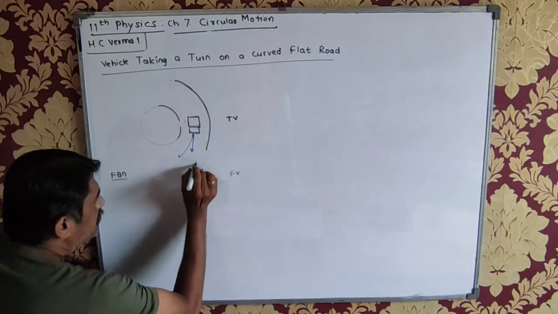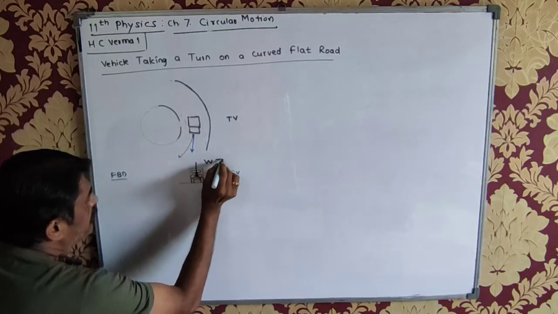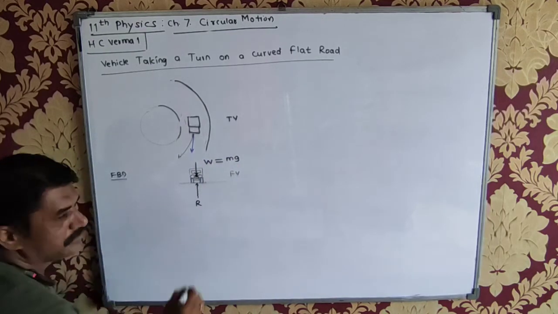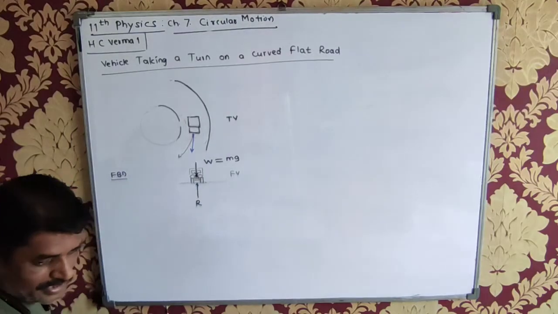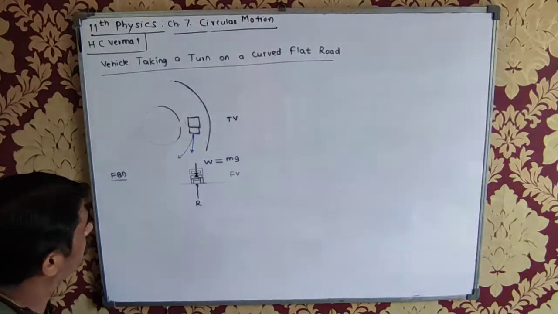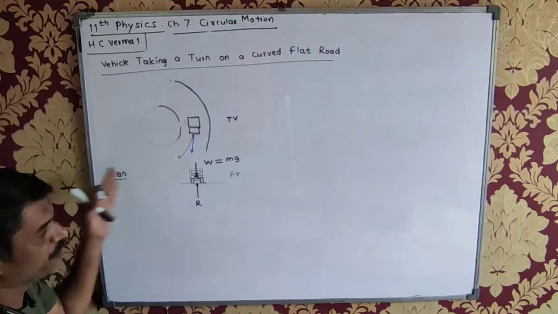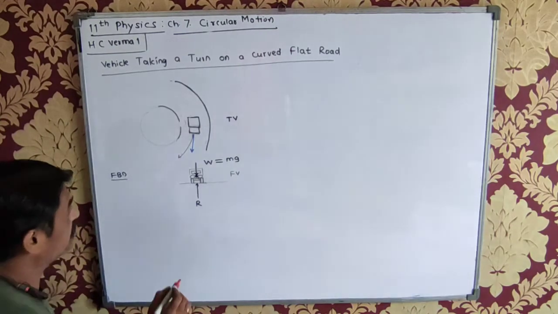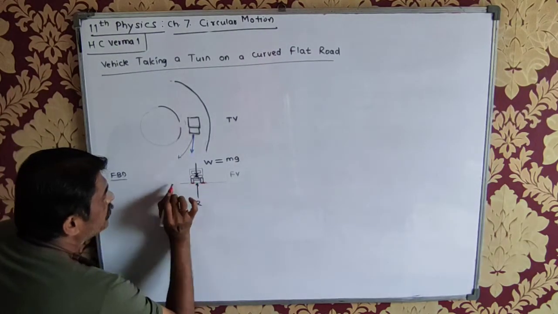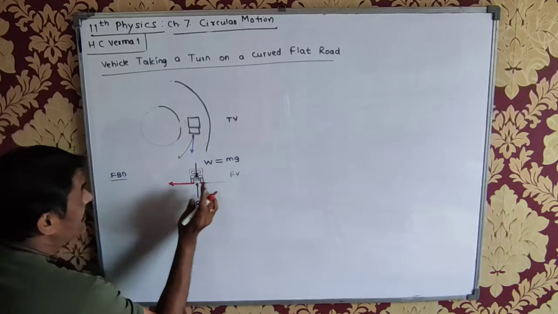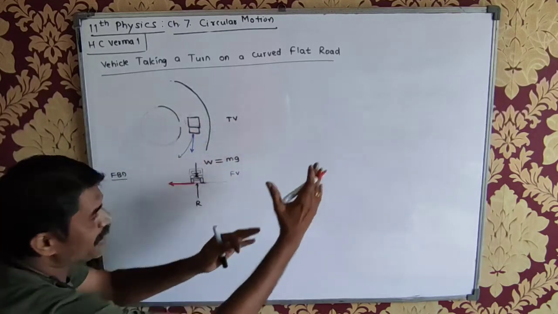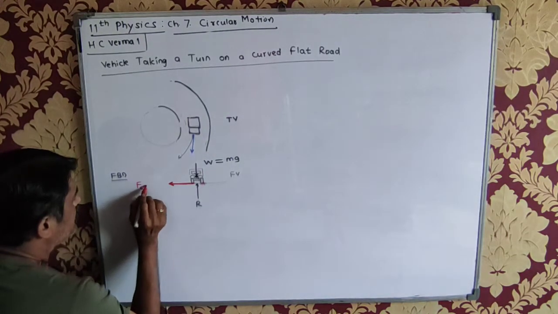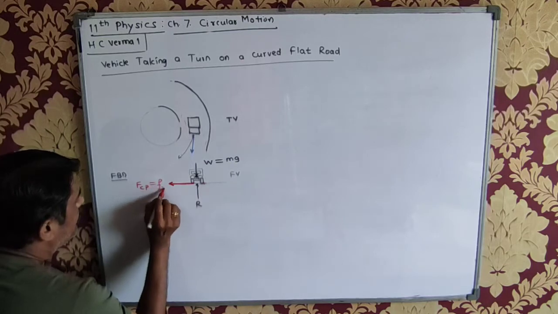First is the weight, W is equal to mg, and then there will be the normal reaction, R. As I have already explained, the necessary centripetal force in this case is provided by the friction between the tire and the road surface. This force of friction is acting inward because the vehicle has a tendency to go in the outward direction because of centrifugal force.